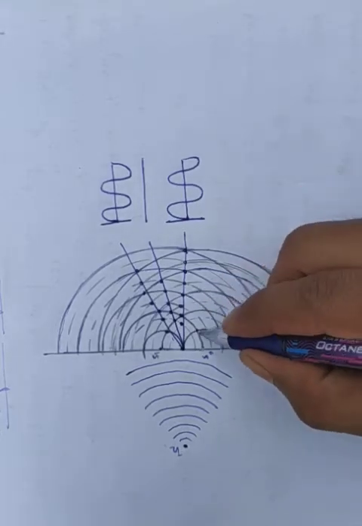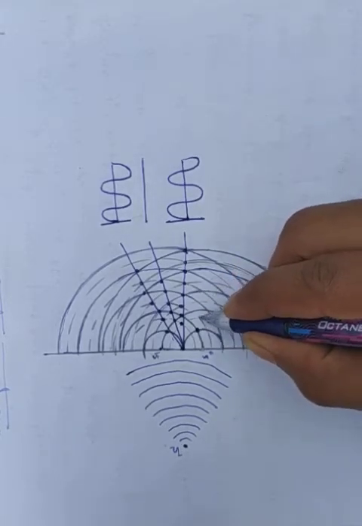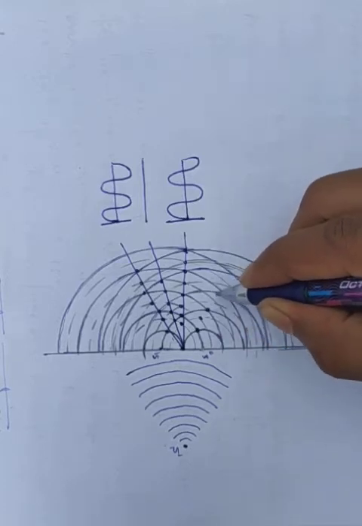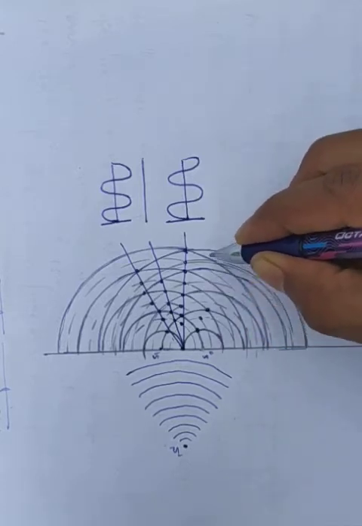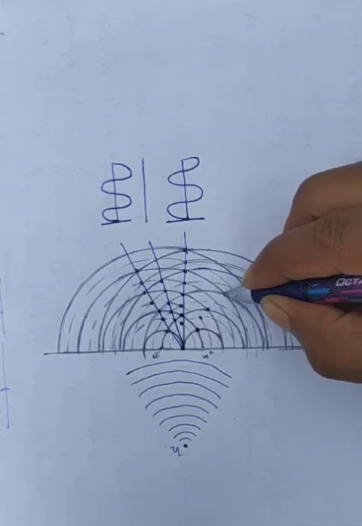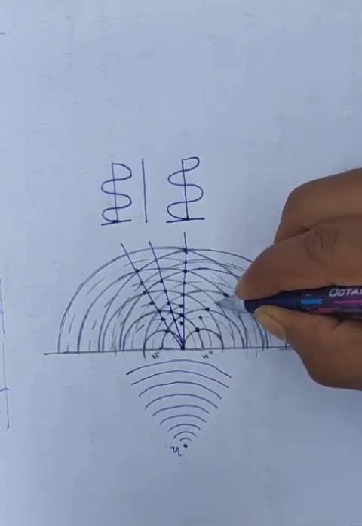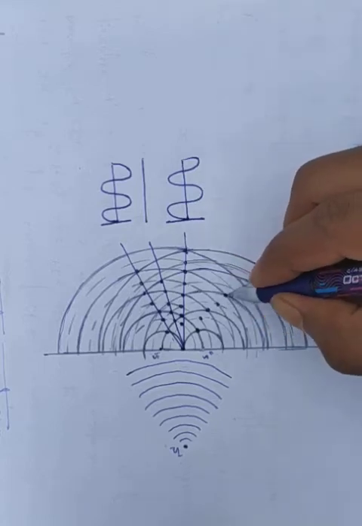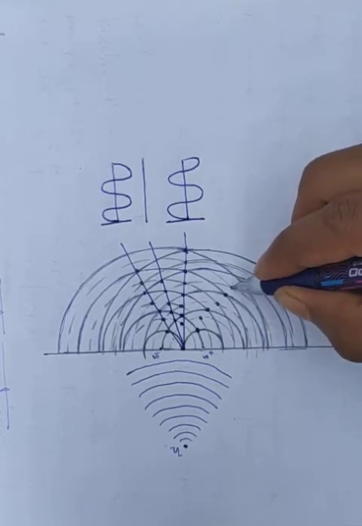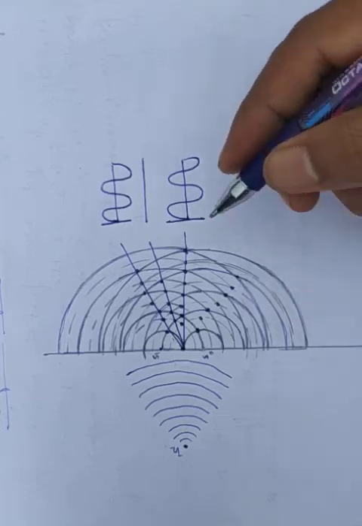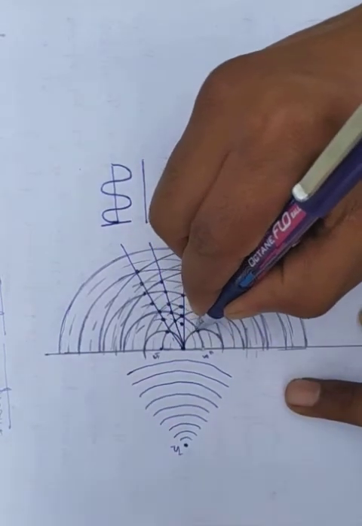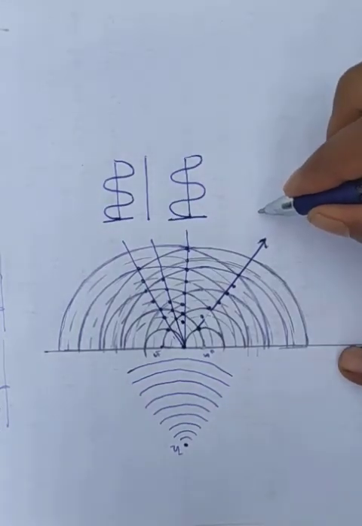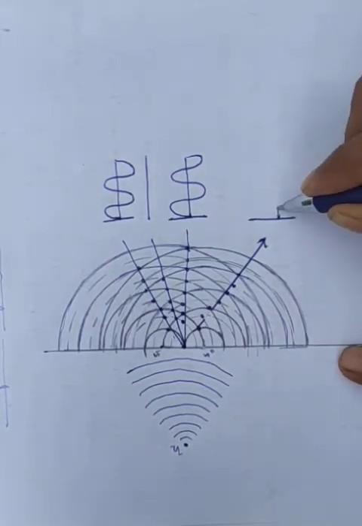Now here again trough and trough, again crust and crust. Crust and crust, trough and trough, like this. So again you can join this. We get the wave. Again constructive interference it gives.